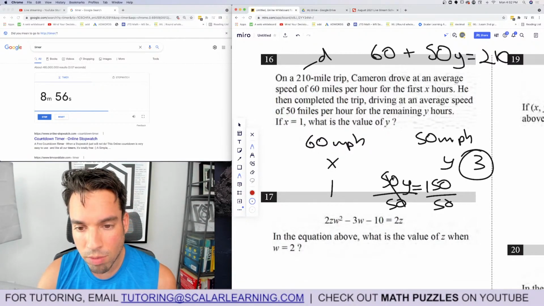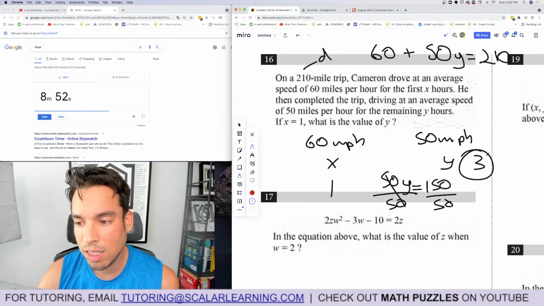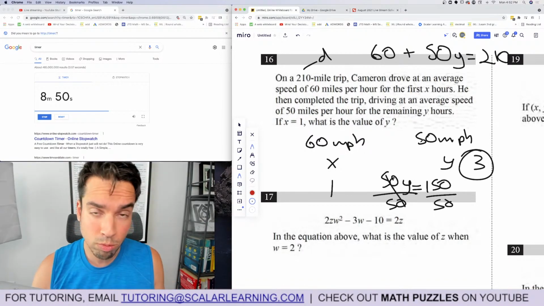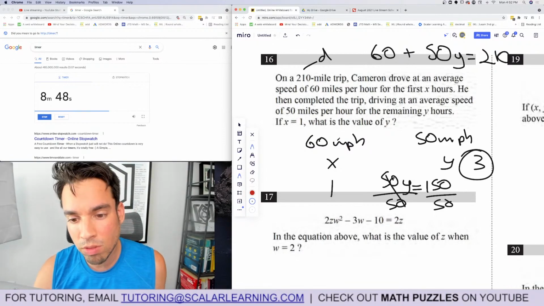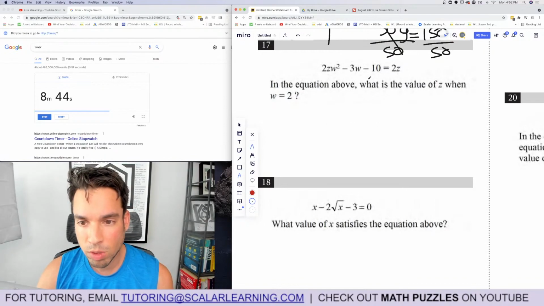He drives 1 hour at 50 miles per hour, 1 mile at 60 miles per hour, that's 60. Then he goes 3 hours at 50 miles per hour. 1 would be 50, 2 would be 100, 3 would be 150. 150 plus 60 is 210. Boom, done. In the equation above, what is the value of z when w equals 2?